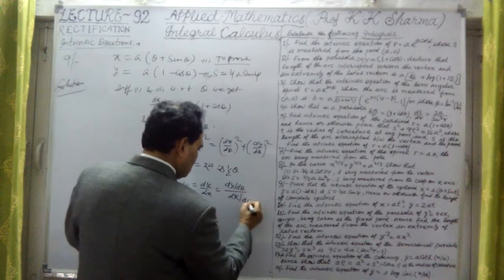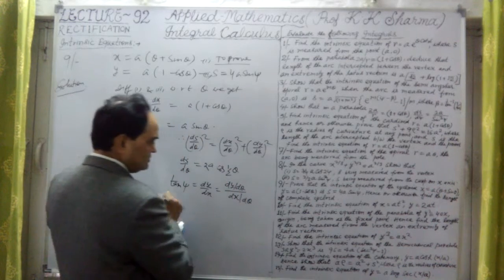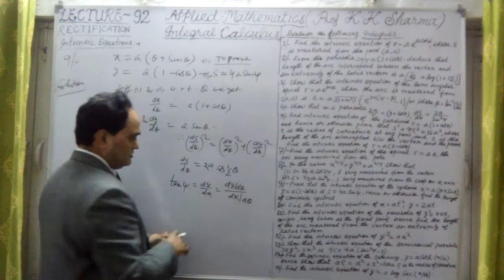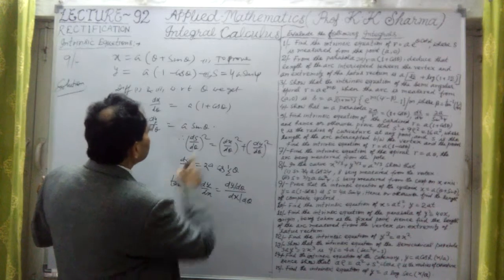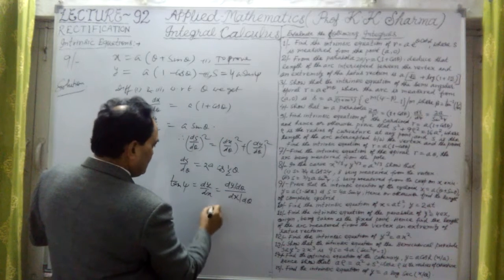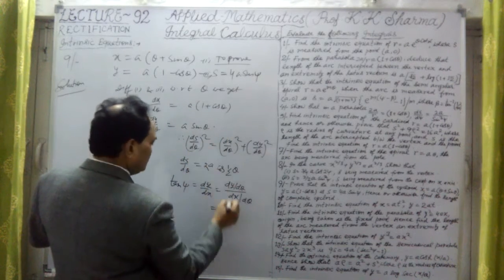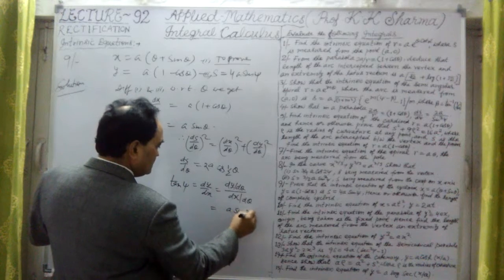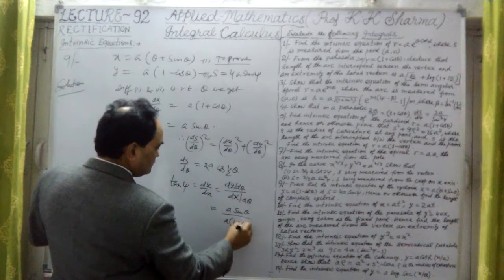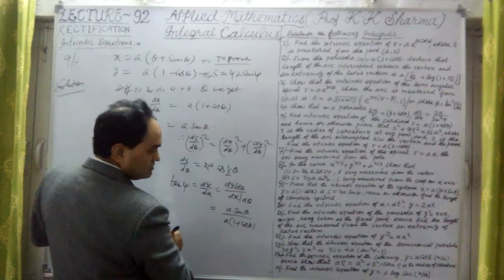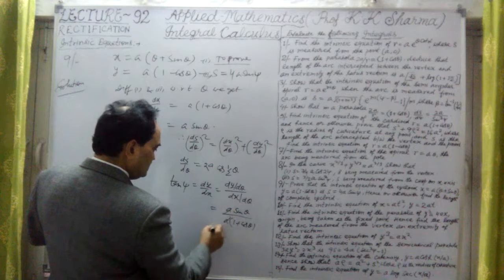Sorry, dx by d theta in the denominator and numerator d by d theta. So it will give us now ds by d theta, sorry, d by d theta of a sin theta divided by d by d theta of a into 1 plus cos theta. Okay, so this will give us a cancelled out.